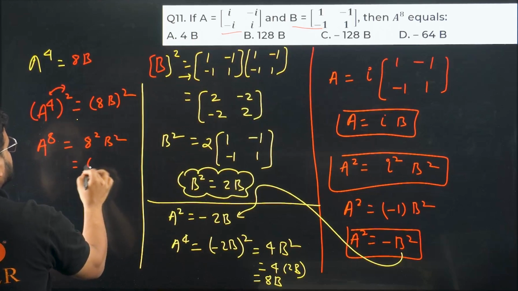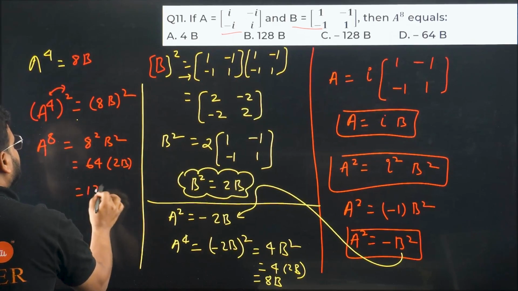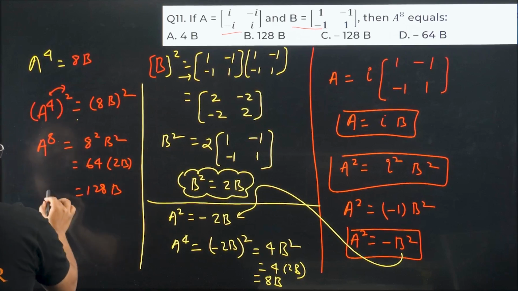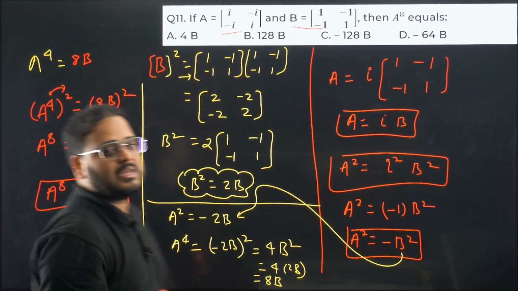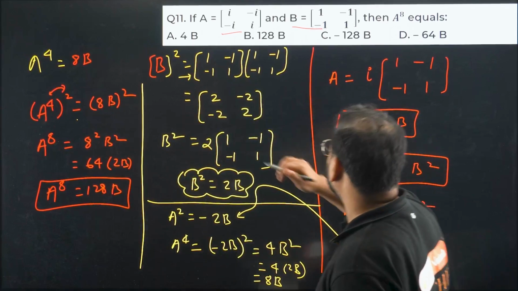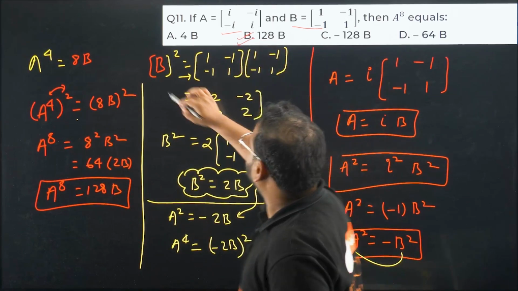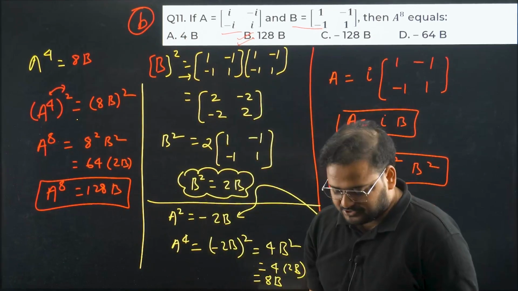How much is 8 square? 64. What is B square? 2B. What is the answer? 128B. So your A power 8 is coming out as 128B. Option is option B only, right? Option is option B. Please check. Simple question.